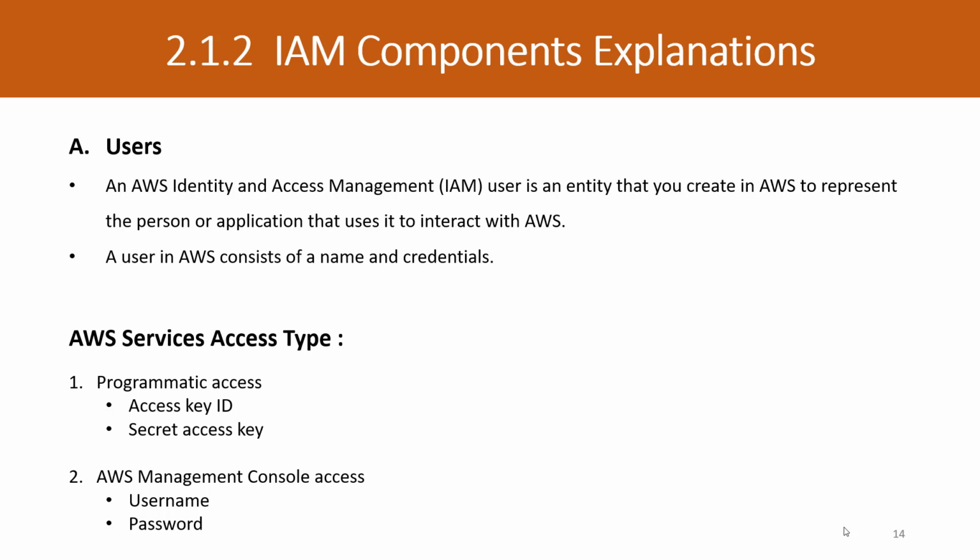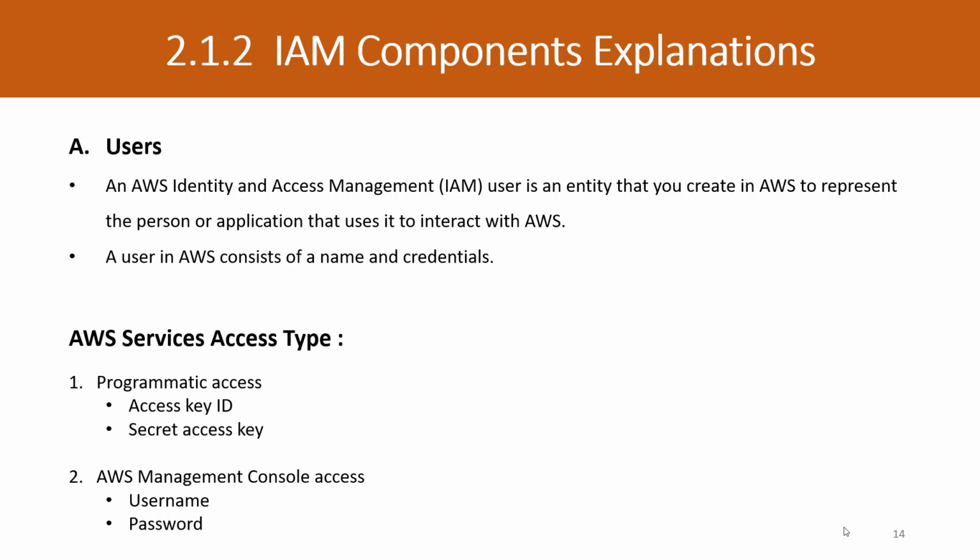So basically a user is an identity which is used to access AWS services. Second, users consist of a name and credentials. If you create a user, you need a username as well as credentials to access the AWS services. How we can access the AWS services is defined by AWS IAM.